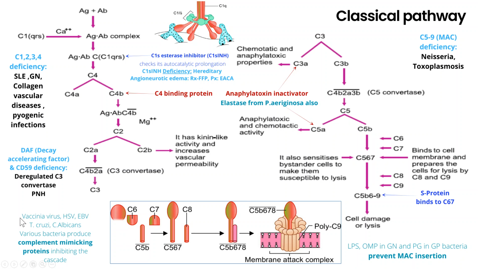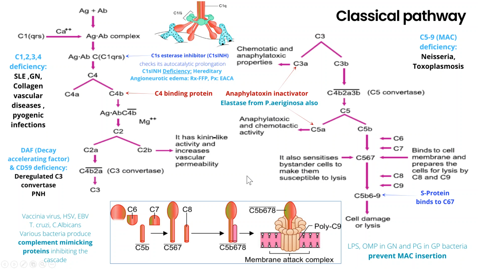Some viruses like vaccinia, herpes simplex virus, Epstein-Barr virus, some parasites like Trypanosoma cruzi, some yeast-like fungus, that is Candida albicans, and some other bacteria produce proteins which are very similar to complement, and they join the cascade somewhere and then the cascade abruptly stops, and that's how they evade the complement pathway.